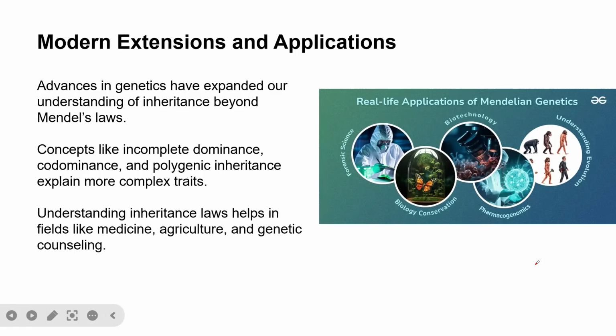Understanding inheritance laws helps in fields like medicine, agriculture, and genetic counseling. As we can see, real-life applications of modern Mendelian genetics help in understanding evolution, pharmacogenomics, biotechnology, conservation biology, and forensic sciences.